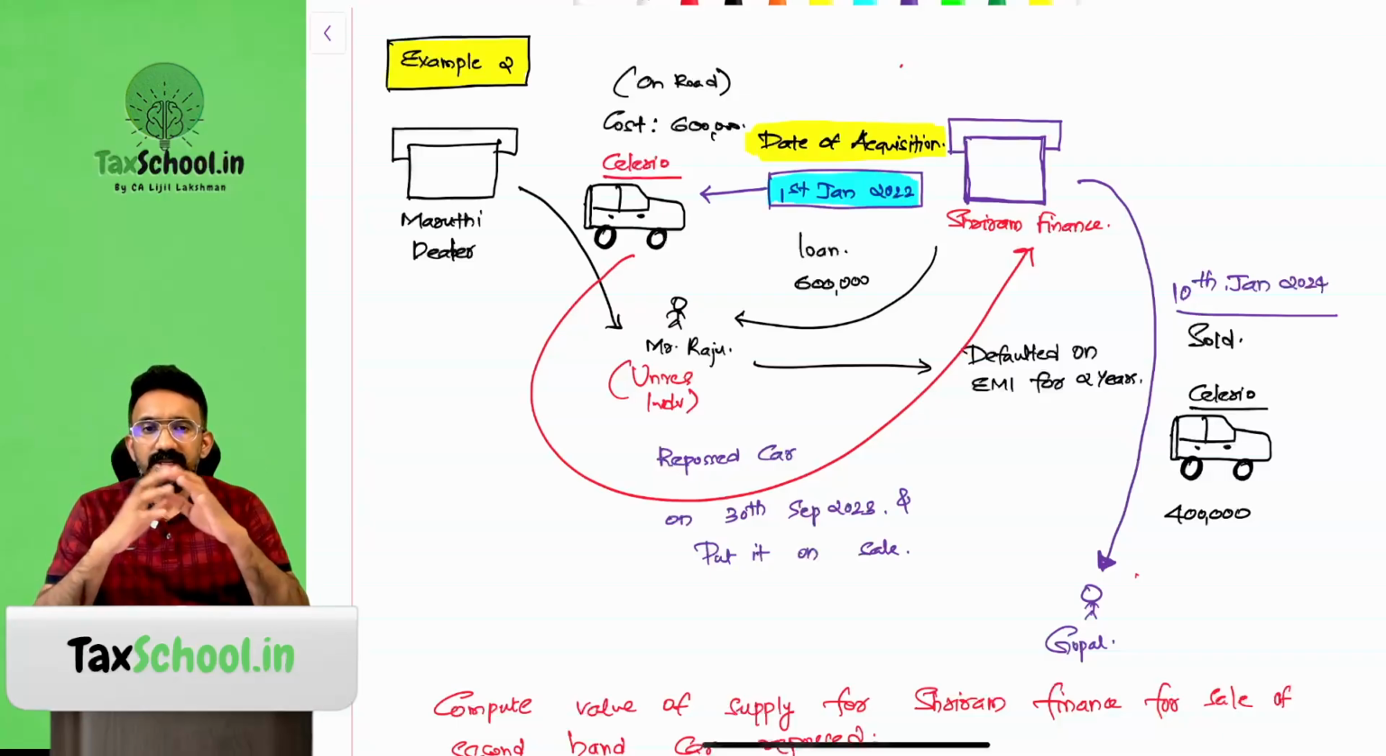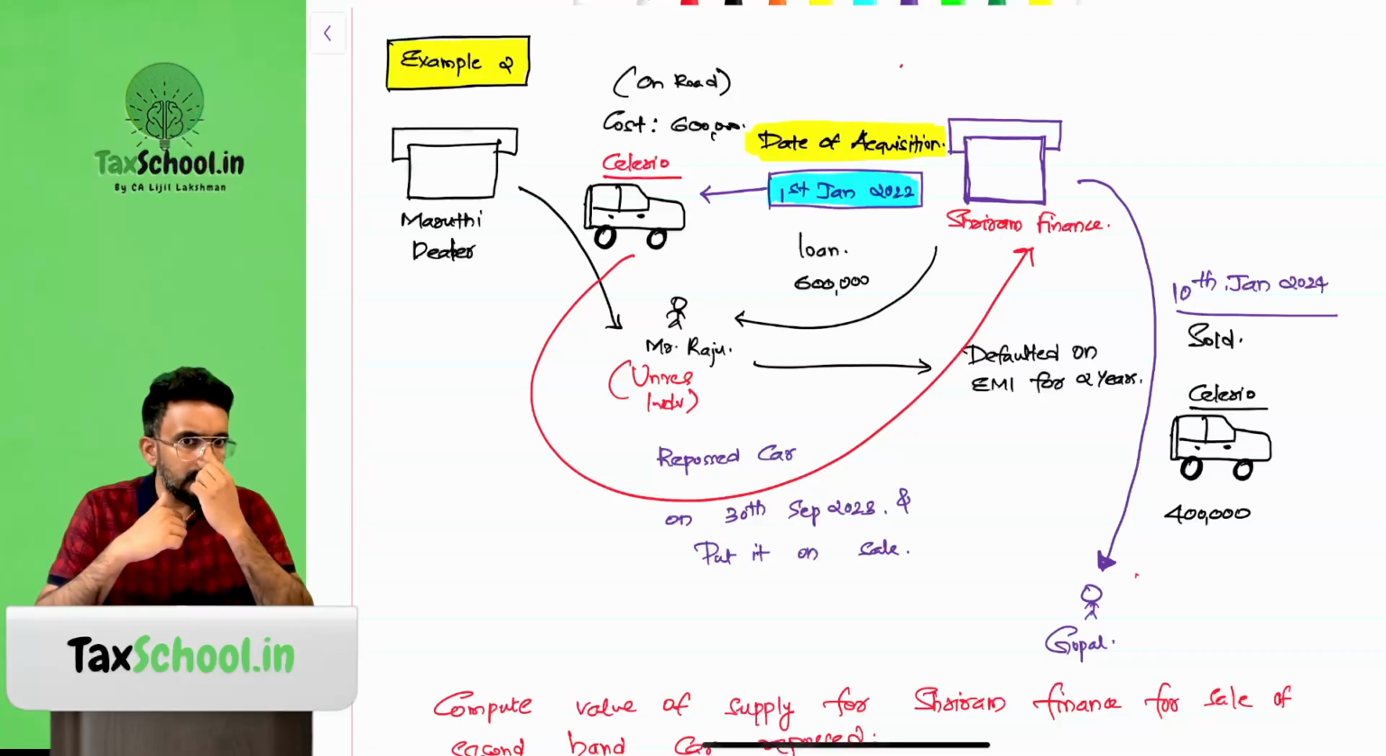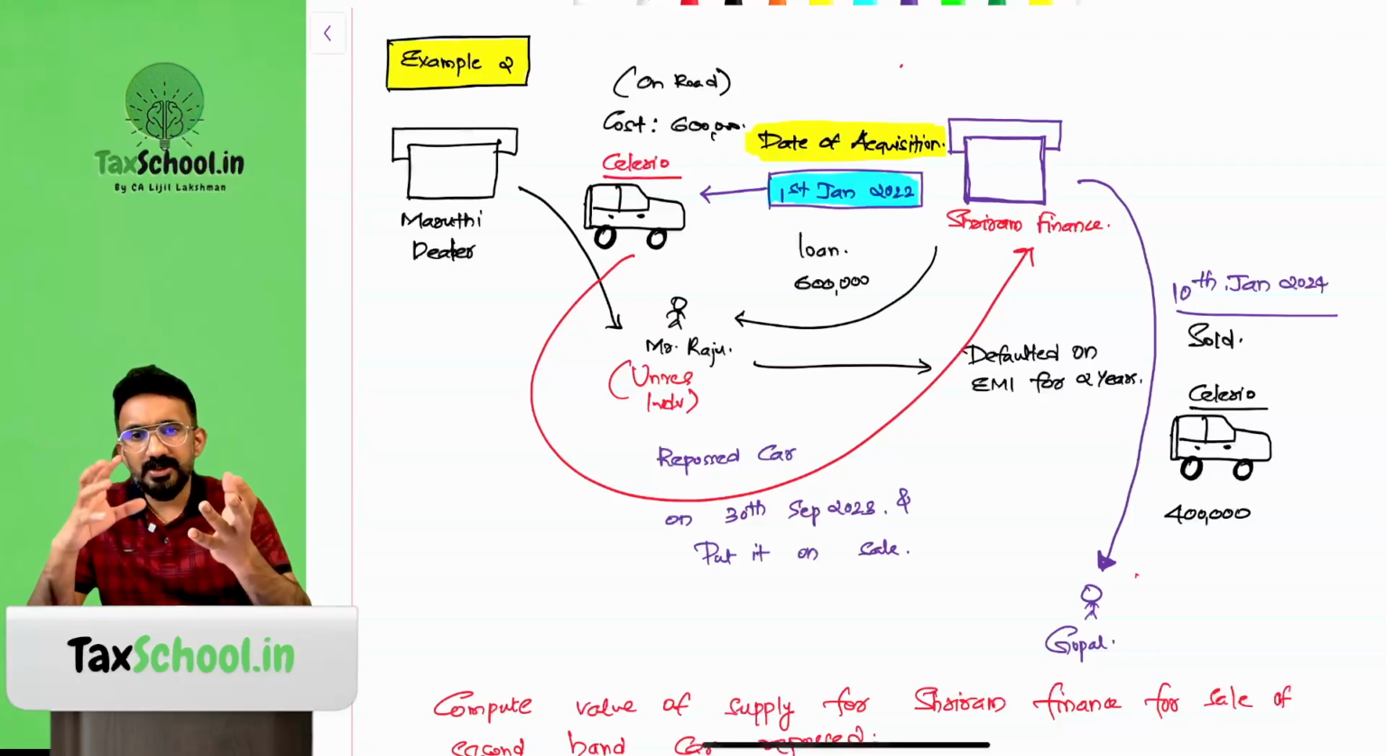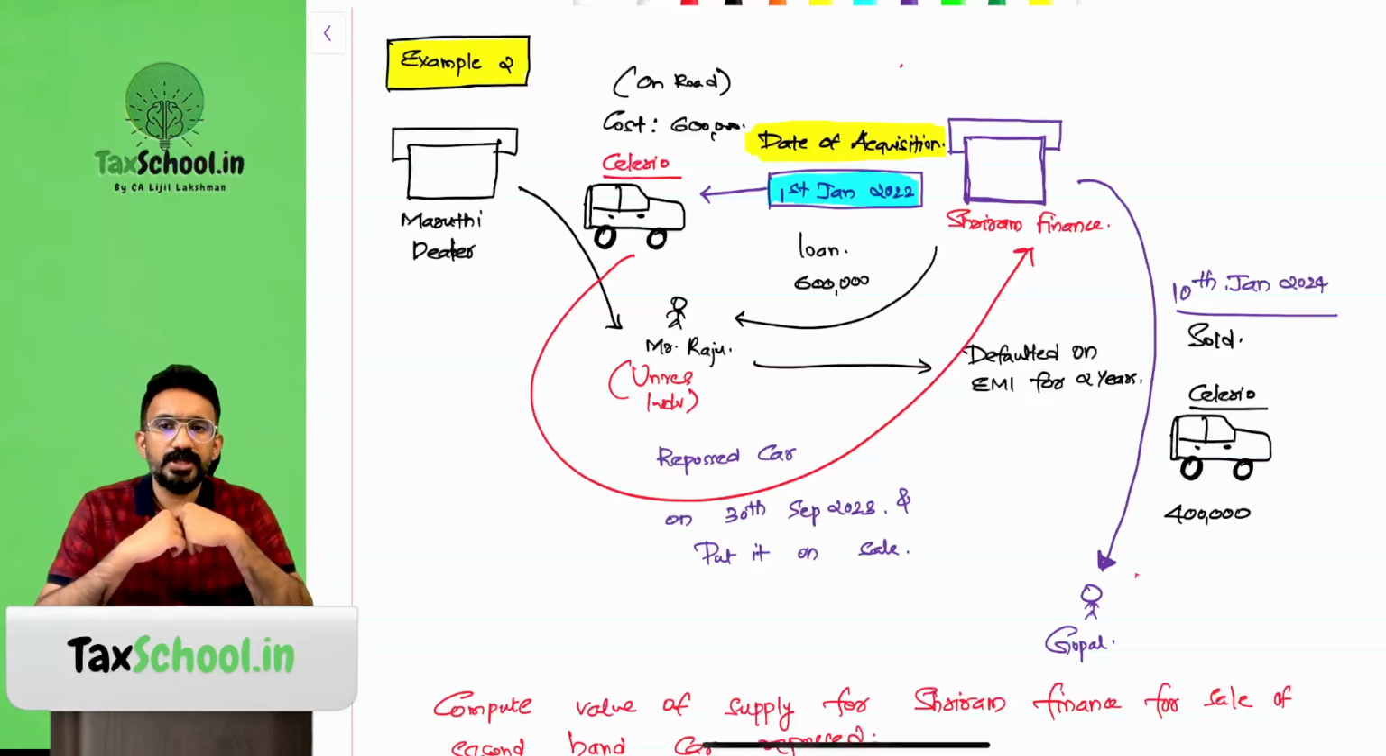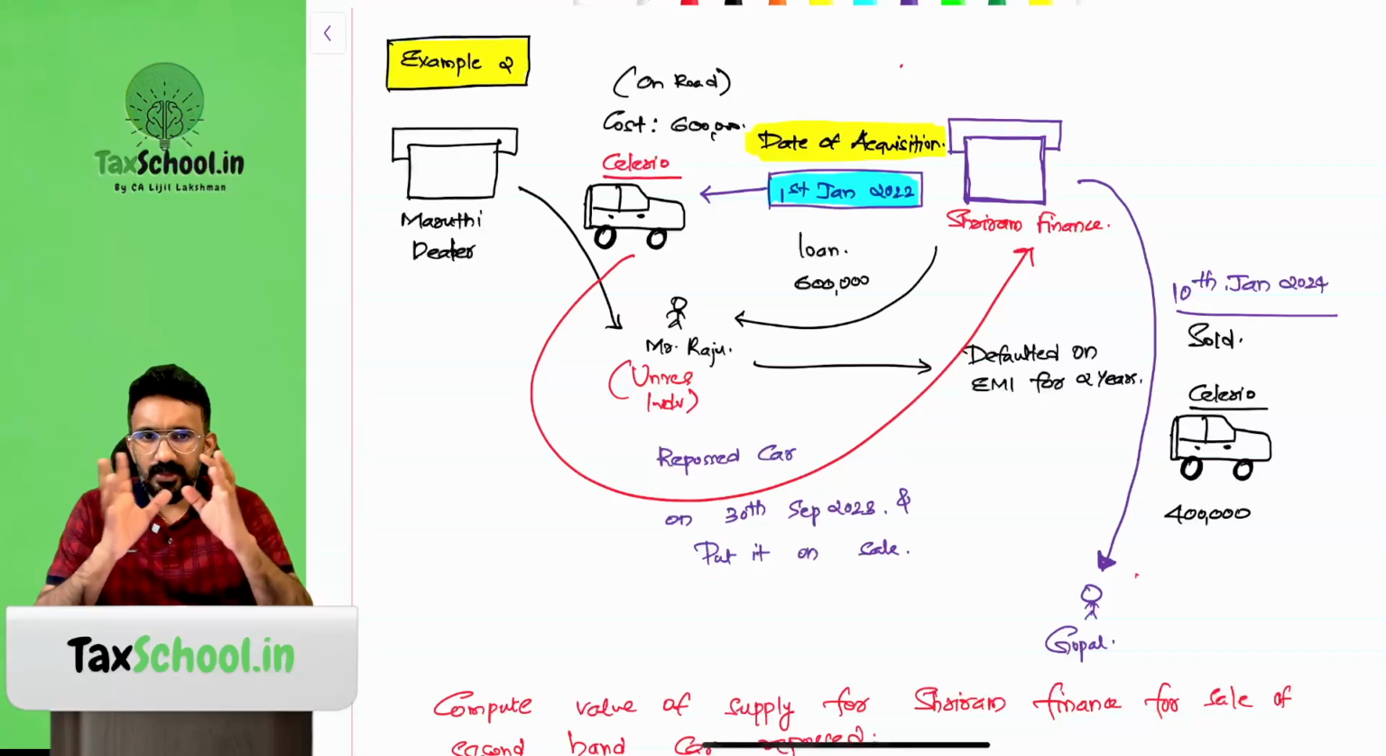Now, Shriram Finance is in confusion. How much should be the value for the purpose of paying GST here, because Shriram Finance is now getting 4 lakh. They said this is a second-hand product where tax is already paid and it is repossessed. In such cases, to compute the purchase value, what is the method that we have to use? We have to look at what was the purchase price of the original person who has purchased the product. Who purchased the product originally? It was purchased by Mr. Raju. 6 lakh was the price.